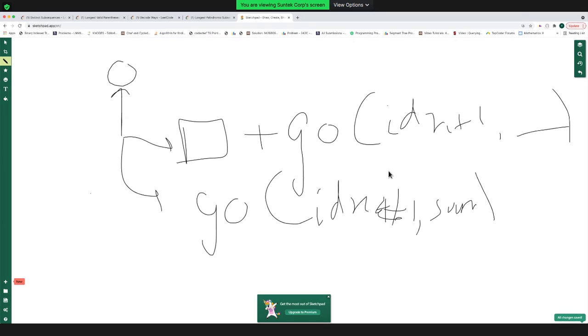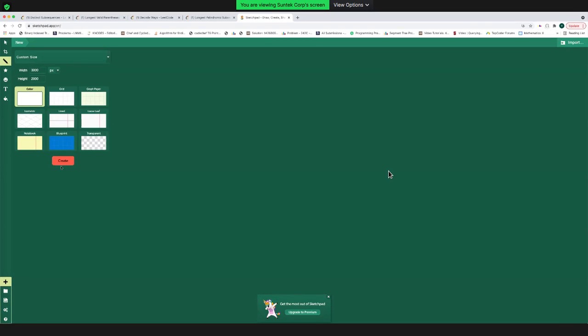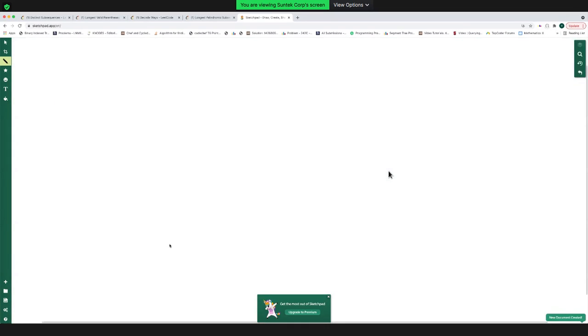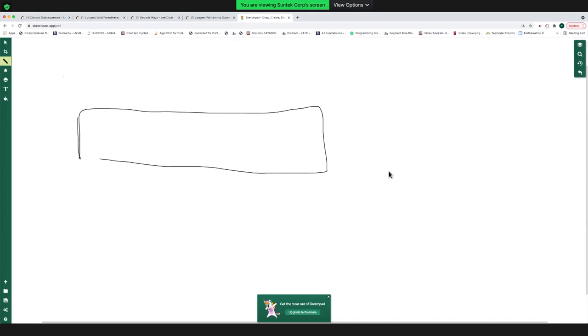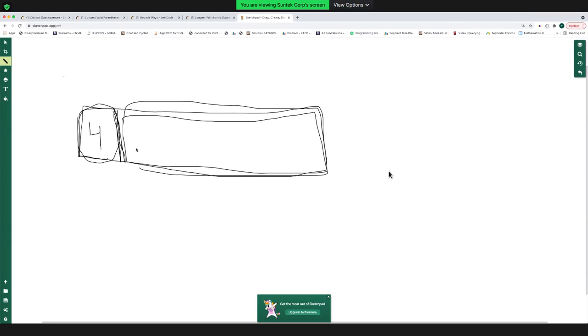But in this problem, what we are saying is that this is my complete string. Let's say this is my digit 4. I can take this alone. I'm asking my go function to break this string.